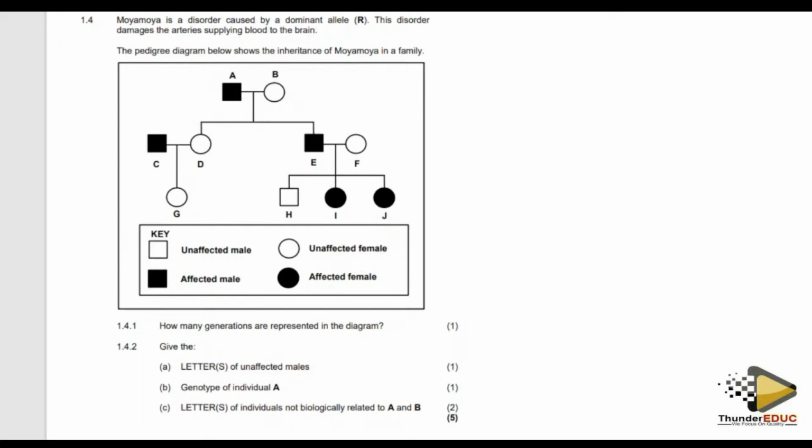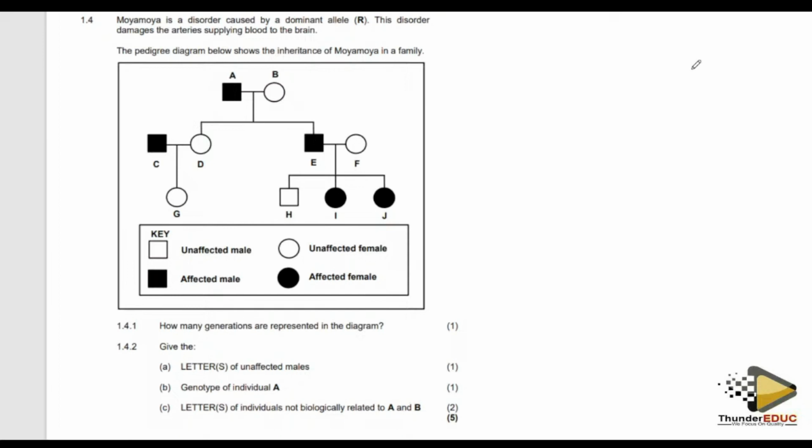A pedigree. Remember, in this pedigree, you have different styles. A question can come when this pedigree is sex linked.